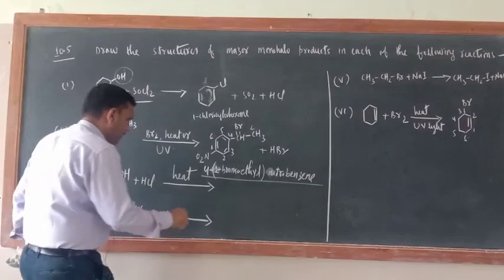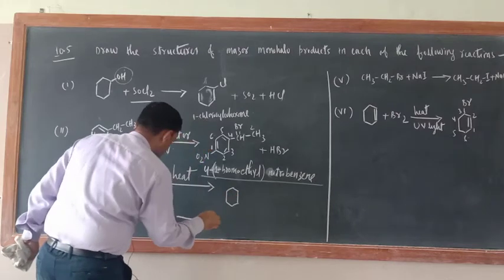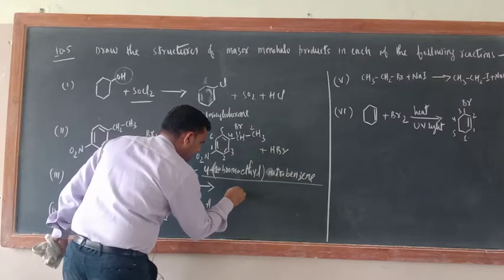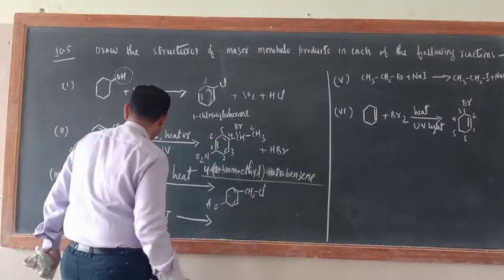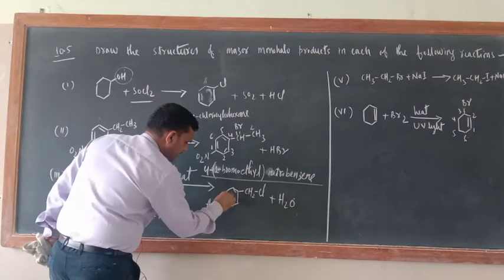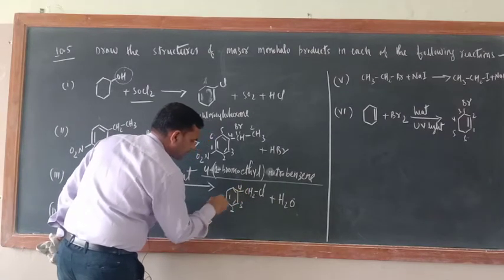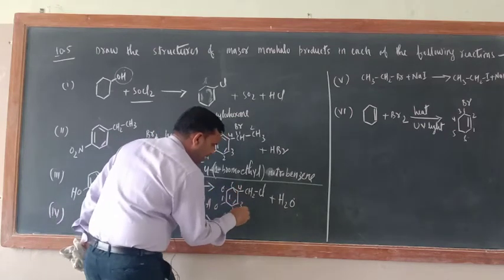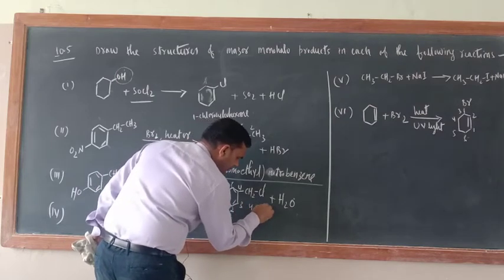So here what is the product here? The product is here OH. Here CH2Cl plus H2O. Okay. Same is the case here also. Just see 1, 2, 3, 4, 5, 6. So here 4. What would be the name of this one? 4 bracket chloromethyl.